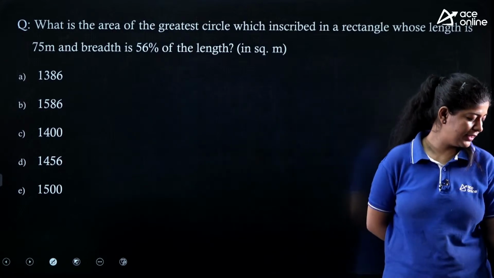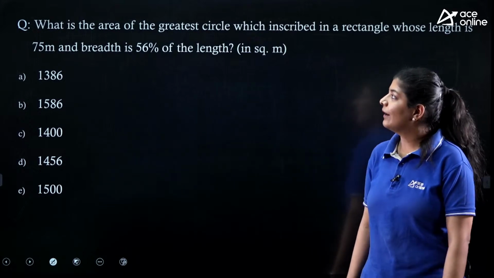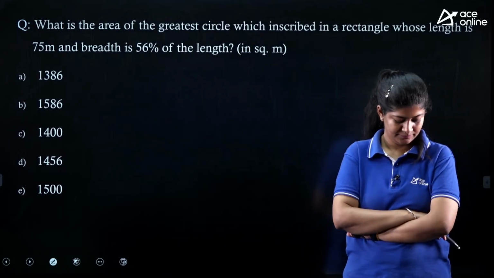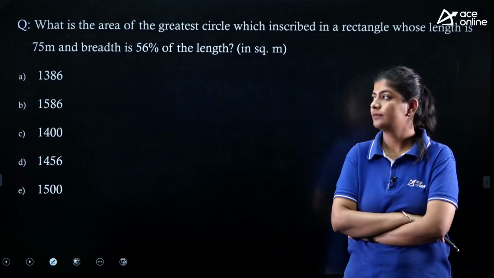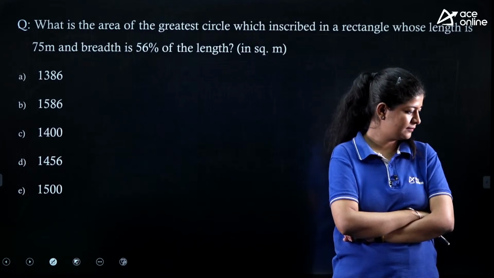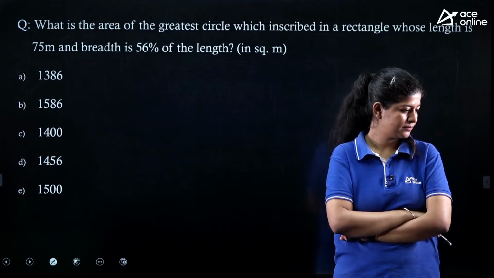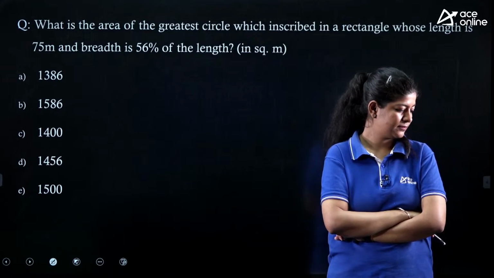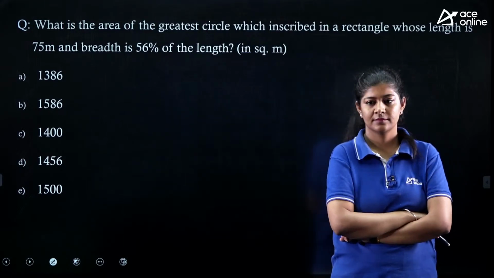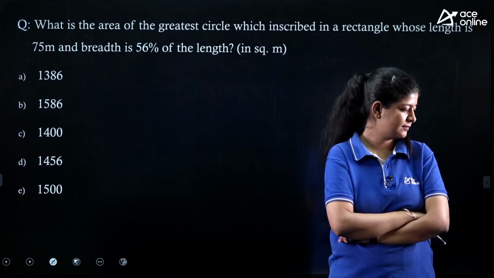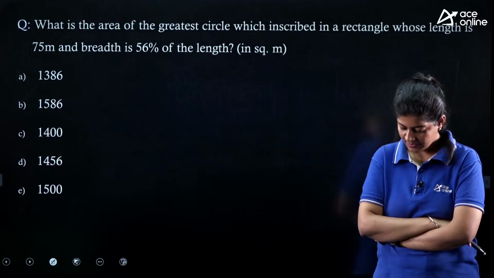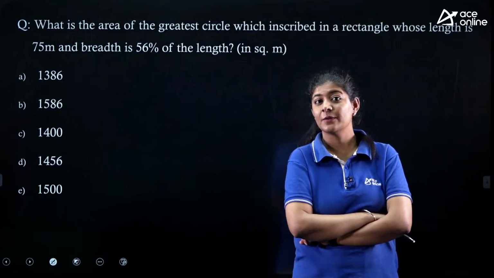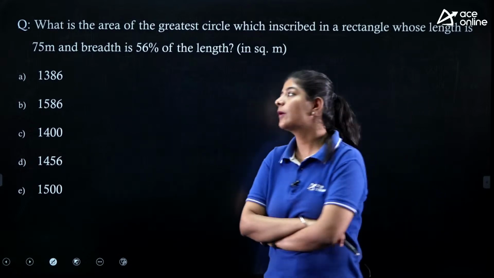If we know the formula of the area of the circle and how to calculate the radius, then we can easily get the answer. Trust me, this one is a very easy one.